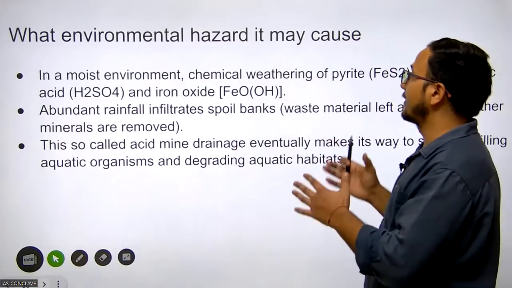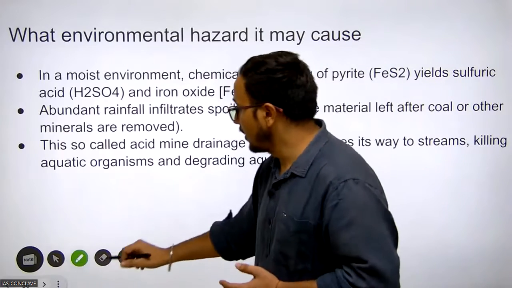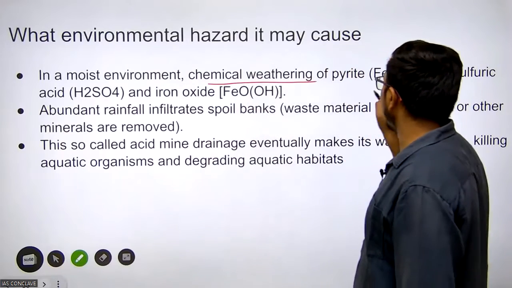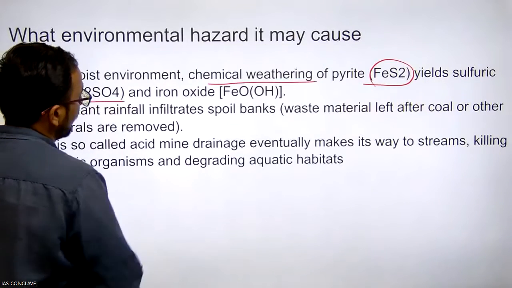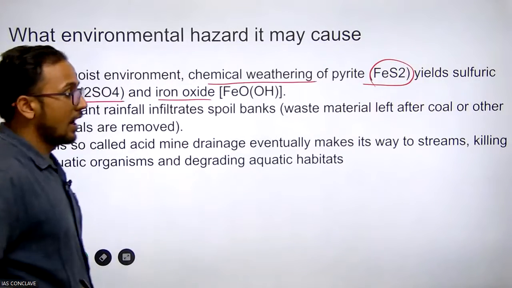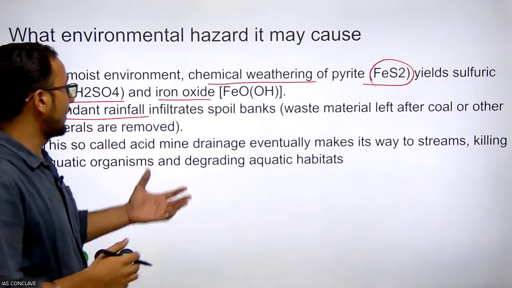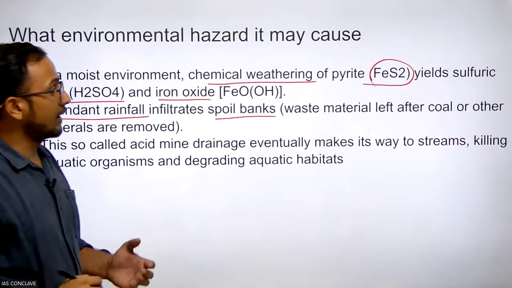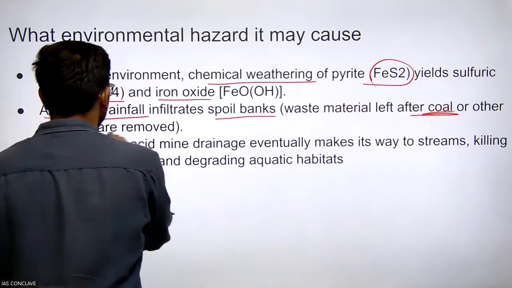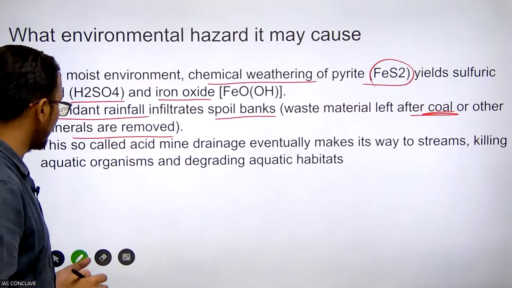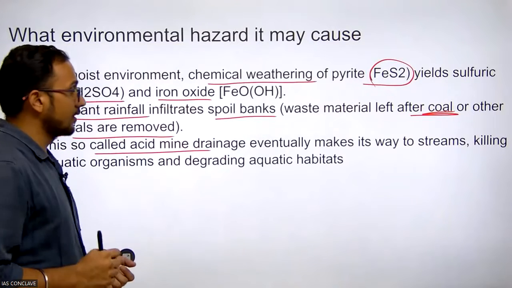What environmental hazard may it cause? In most environments, chemical weathering of pyrite, iron sulfide, yields sulfuric acid, H2SO4, and iron oxides. Abundant rainfall infiltrates the soil banks and the waste material left after coal or other minerals are removed from the iron ore sites or other metallic ore sites. This is the so-called acid mine drainage.